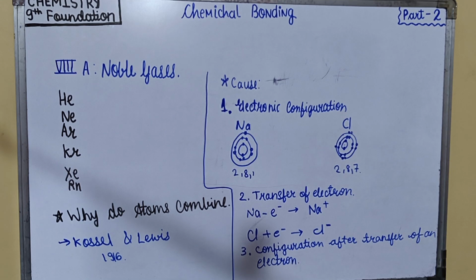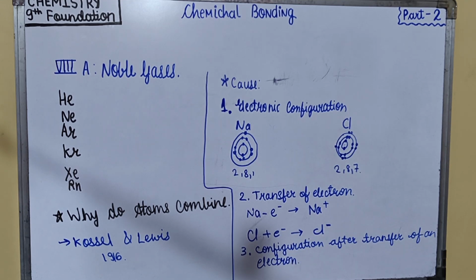There is a point, that is, how do atoms acquire stable octet configuration? So atoms can be complete in the valence shell by acquiring octet configuration in two ways. First is by transfer of one or more electrons from one atom to another. Generally, electropositive elements lose electrons and electronegative elements gain electrons. Second point is by sharing one or more electrons between two or more atoms.